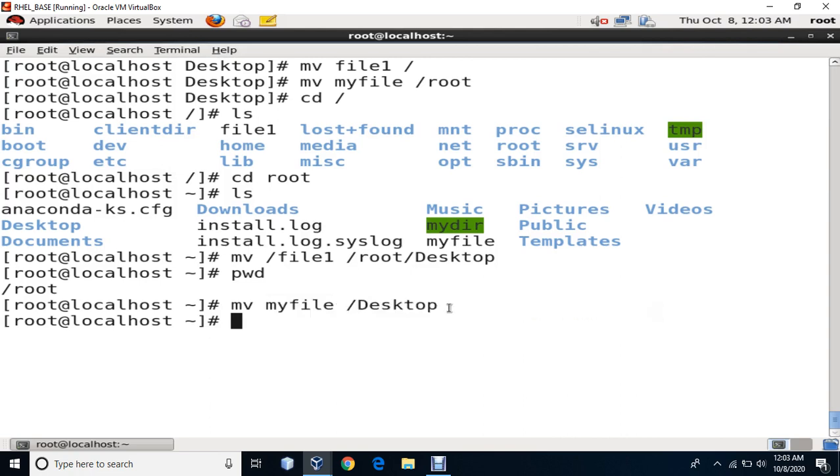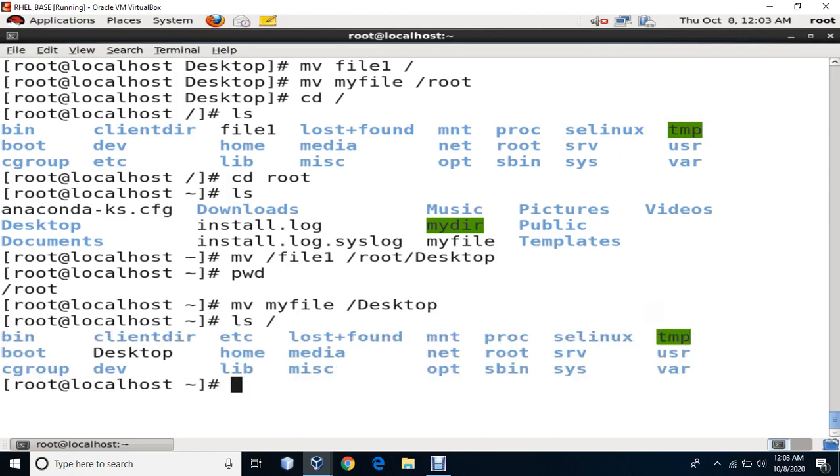Now your question should be, desktop was not there in the root directory. Yes, desktop was not there. It is being created. So if I say ls root, it is going to show me the desktop over here. See, the desktop is being created. So what exactly happened is my file is moved to the root directory with a new name, desktop. I'm repeating it one more time.